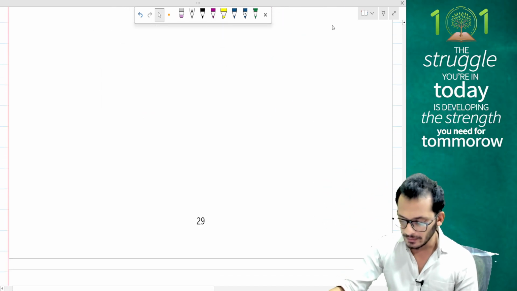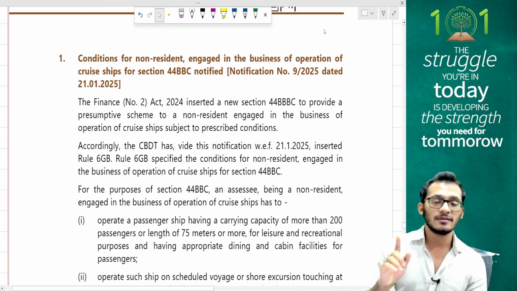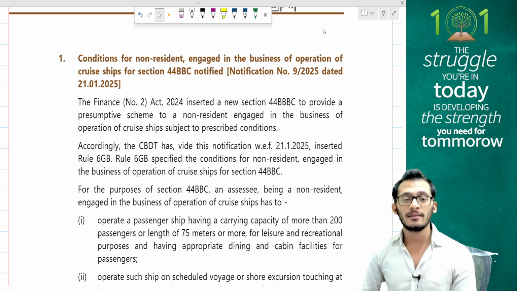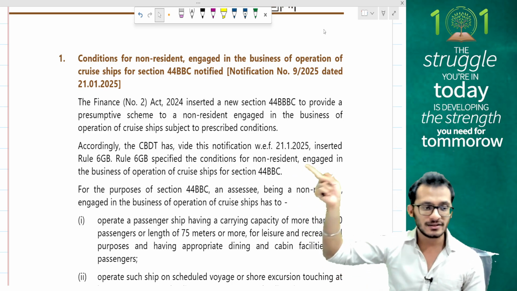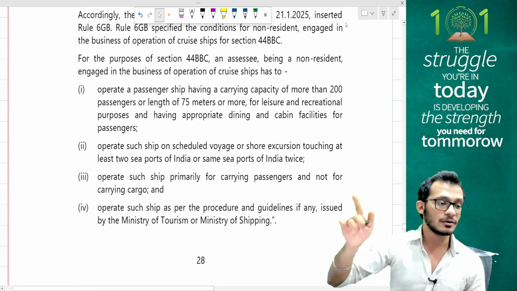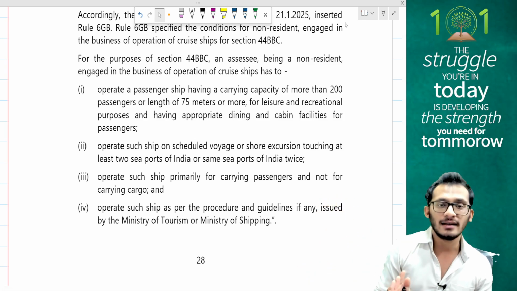The next amendment, people, is on the cruise ship model. As you all remember, this current year there was a presumptive taxation of cruise ships introduced at 20%, and CBDT had confirmed that they will give additional guidelines on how a cruise ship should be operating, and therefore these additional guidelines have been given. 44BBC now says if you want to be an eligible cruise ship for the purpose of the presumptive taxation, 4 conditions additionally will have to be satisfied by you.